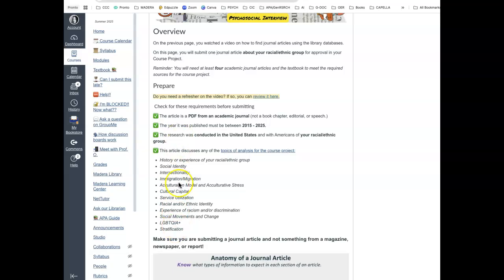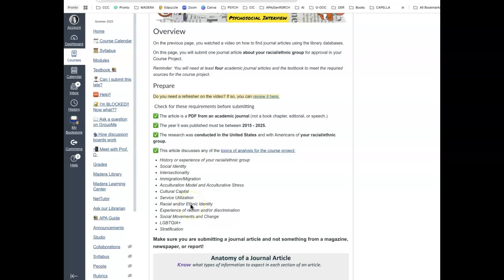Now, why I want you to use one of the topics of analysis while you're looking for this paper is that it will help you narrow down your search to things you can use in your final paper. So remember that one of the categories is ethnic comparison. You're going to talk about your racial ethnic group, and you're going to talk about your interviewee's racial ethnic group, and then you're going to compare them. And if you can start to find articles that align with some of the other topics of analysis, it'll make it easier. I'm just trying to help you do less work in the long run.